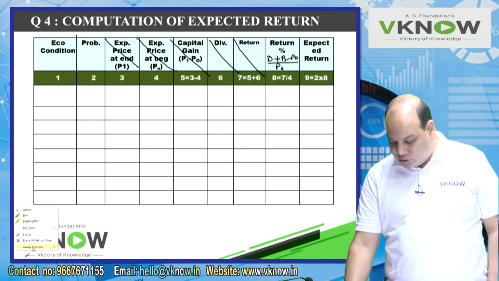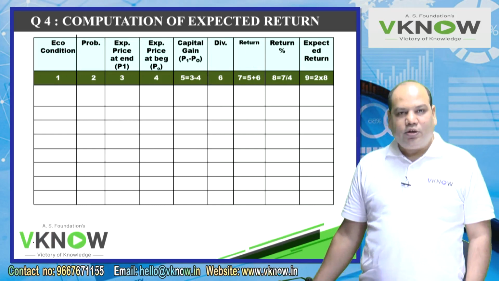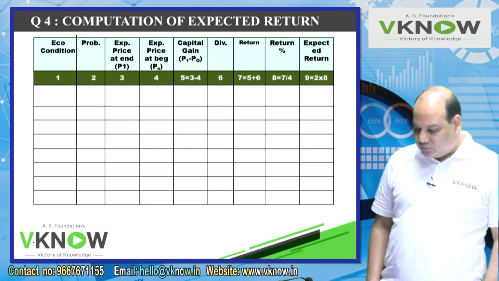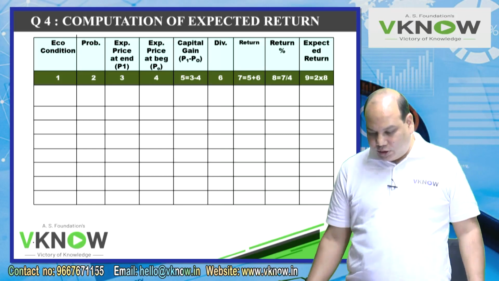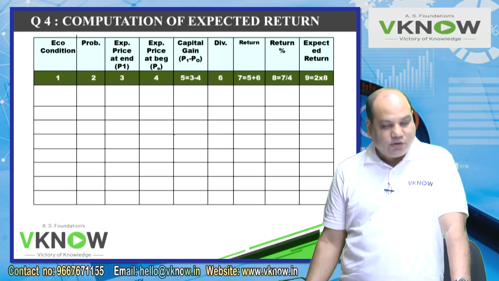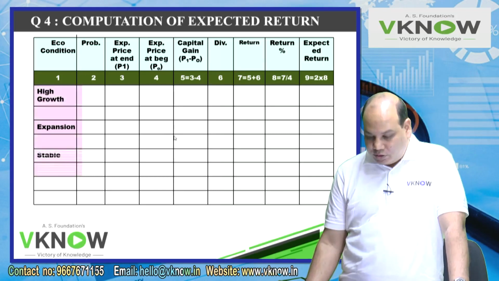But today we have a lot of time. We are not in a hurry. And in the last column, write expected return, column 9 is equal to column 2 into column 8. These are column numbers 1, 2, 3, 4, 5, 6, 7, 8, 9. Not 10, sorry, only 9.